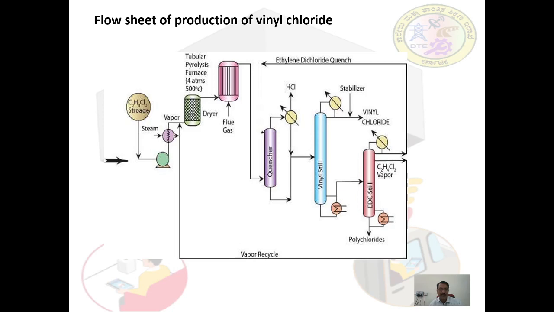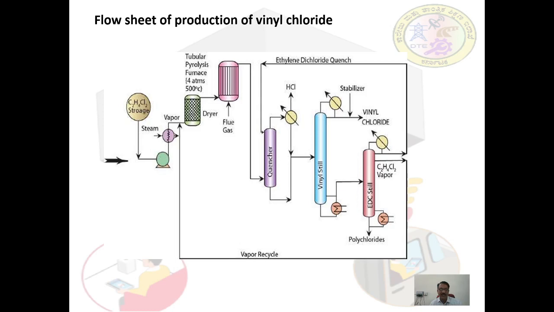The product vapors enter a quenching unit. This is the quenching unit where these products come and are cooled. The ethylene dichloride is used to quench the product gas and cool it.